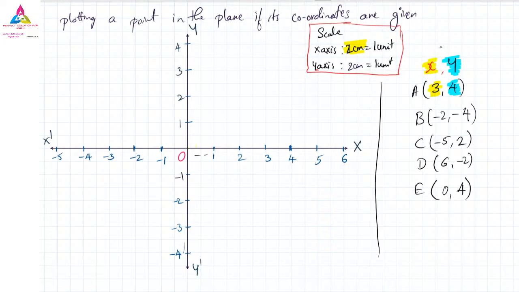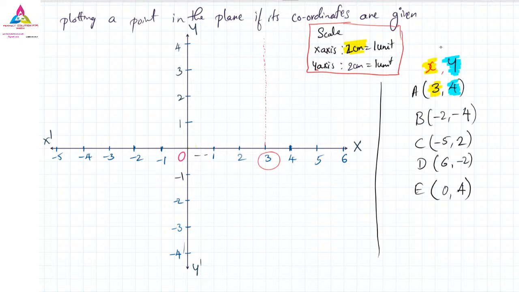Yes, it will come in the first quadrant. So where does the 3 refer to? In the x-axis, 3 refers to here. 3 is here. So draw one line for that. If you want, you can draw one line this way. You can draw as big a line as you want.